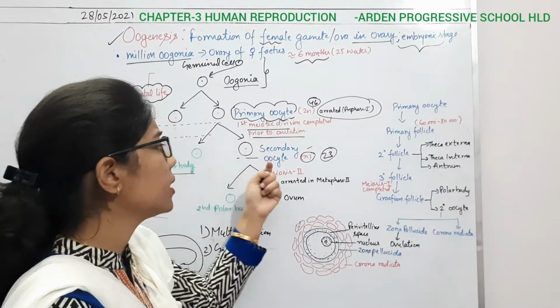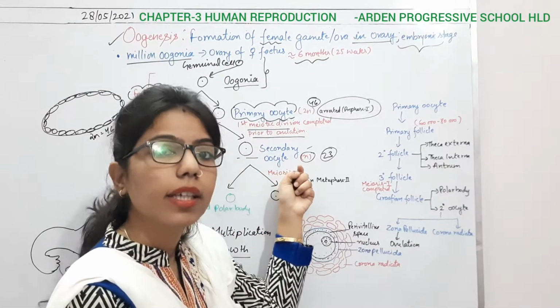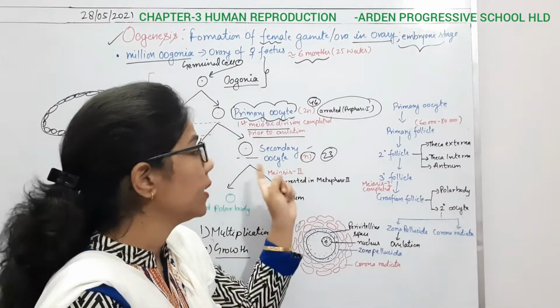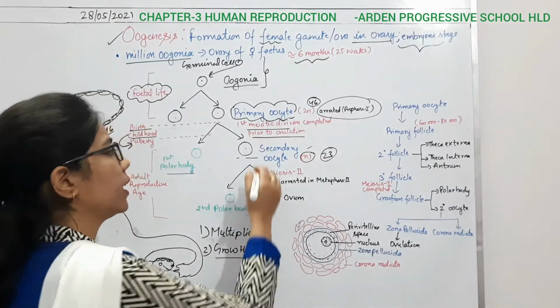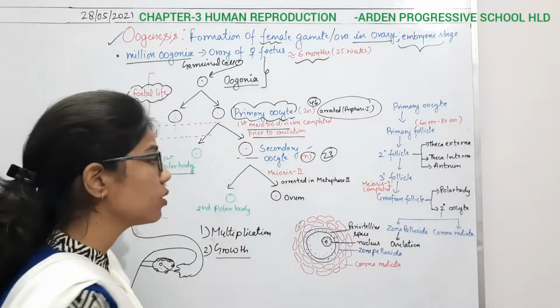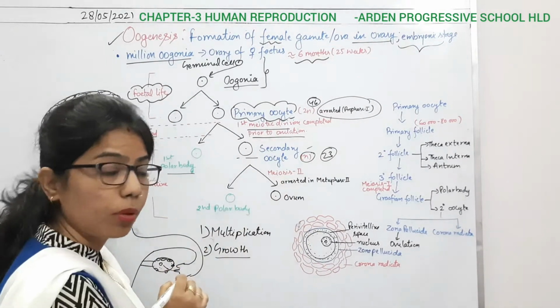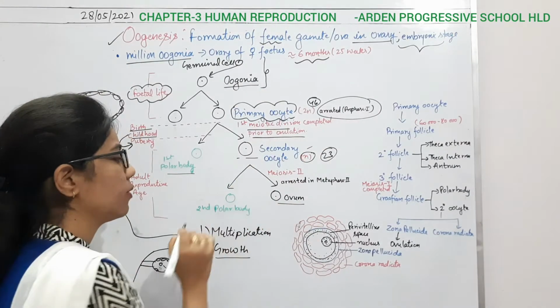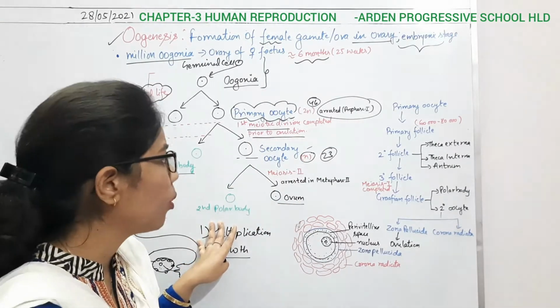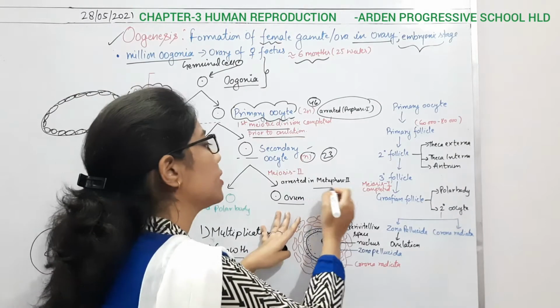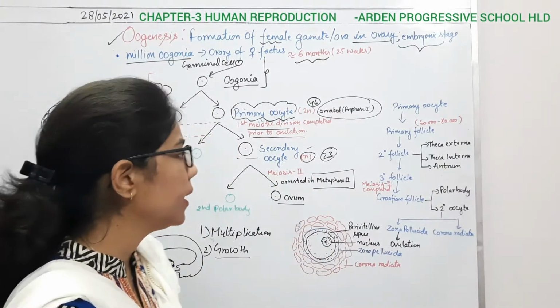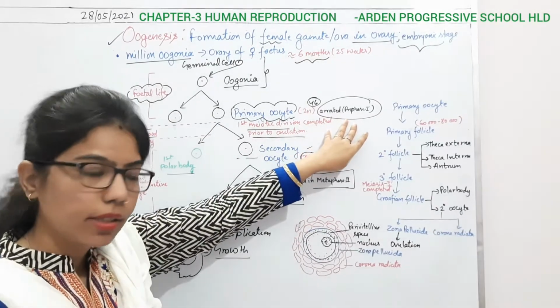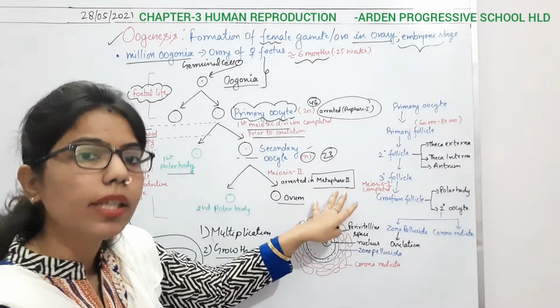And here this secondary oocyte is nothing but an ovum. That's why it is haploid in number. After that it will enter into meiosis 2, and due to this meiosis 2, it will form the ovum as well as the second polar body, and again it will be arrested in which phase? In metaphase 2. So what is happening here? Initially also it is arrested, and here also it has been arrested.